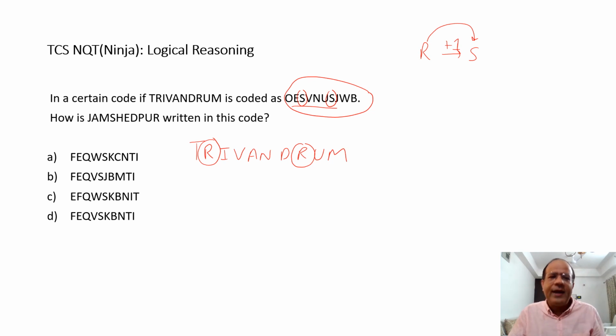But what I realize now is that every alphabet in Jamshedpur is also going to be increased by one position, and the resulting code is not going to be arranged sequentially. But what does it mean? All the alphabets, if I increase them by one with the position value, should be there in my answer choice. So if I have a look at Jamshedpur, I write Jamshedpur over here.